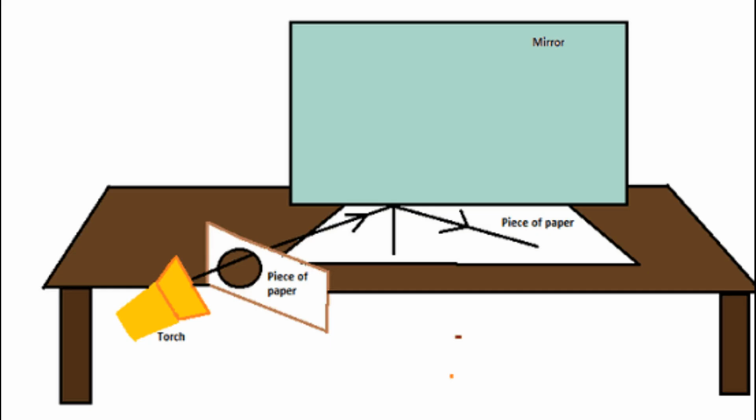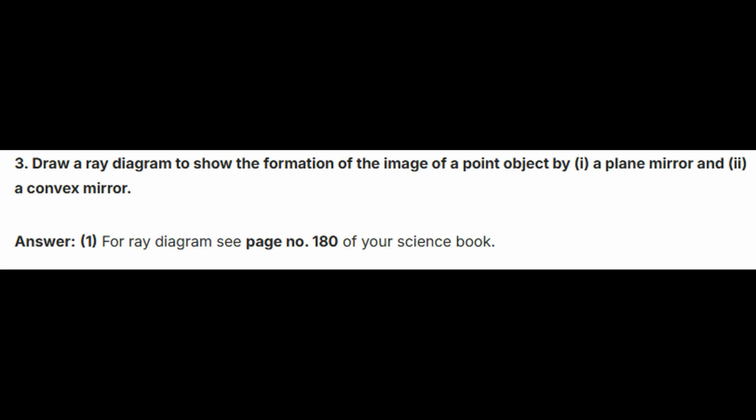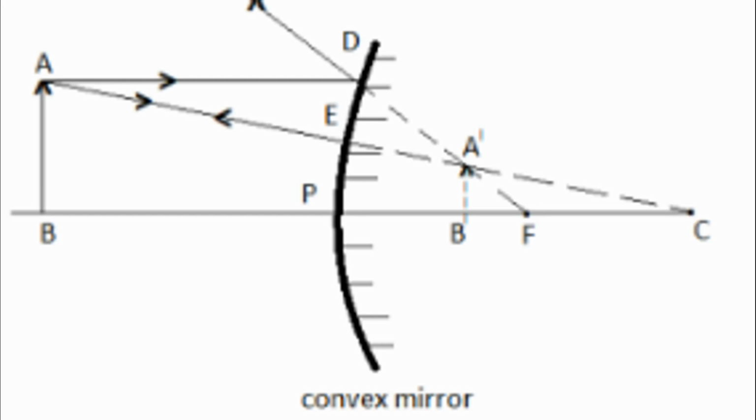See the diagram. Second, trace the path of the reflected ray in the following ray diagrams. Answer: do it yourself. Third, draw a ray diagram to show the formation of the image of a point object. First, a plane mirror, and second, a convex mirror. Answer: first, for the ray diagram, see page number 180 of your science book. Answer 2, see the diagram.